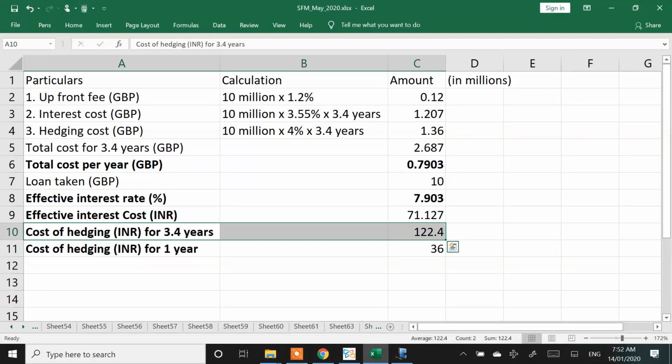They have taken an aggressive approach, which means hedging is not done.